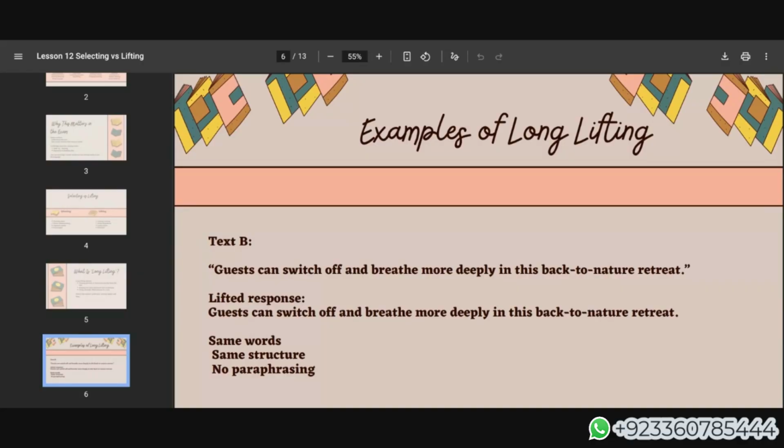Okay, let's see what long lifting is. In the text it says: guests can switch off and breathe more deeply in this back to nature retreat. And when we write our answer using long lifting, we will write: guests can switch off and breathe more deeply in this back to nature retreat. The words are the same, the structure is the same, and there is no paraphrasing. If you had changed the structure a little, then somehow it's not lifting. But the structure is the same, and the vocabulary is also the same.